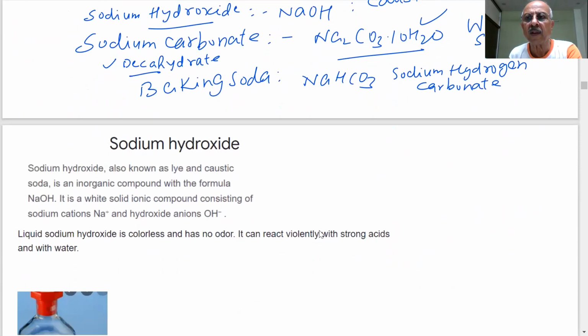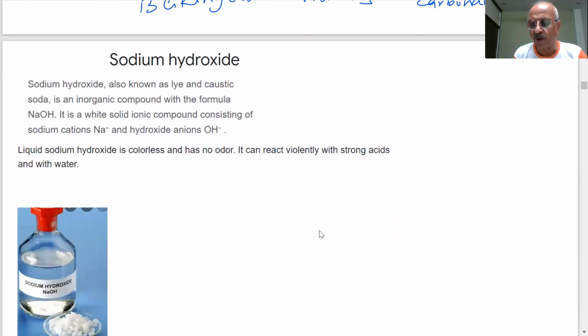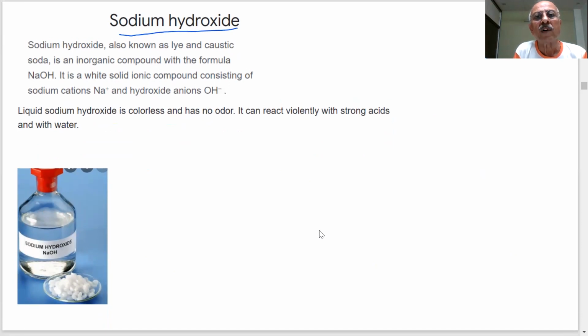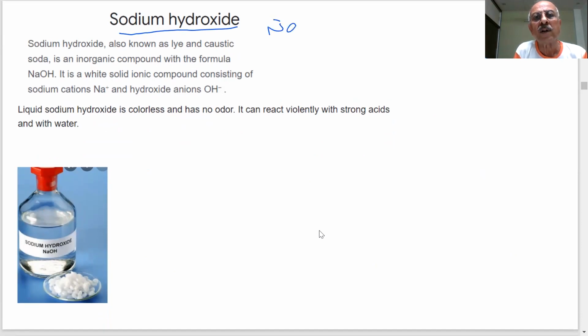Okay. Now we are coming to the most important compound, students. Sodium hydroxide. The formula is already known to us, we have written sodium hydroxide, NaOH. It is also known as caustic soda.